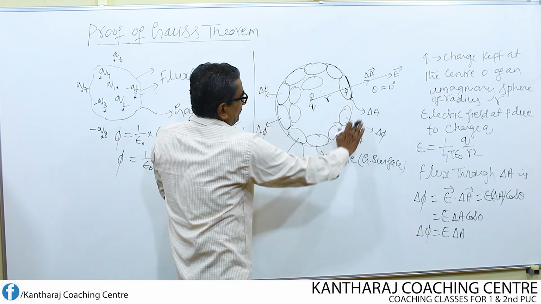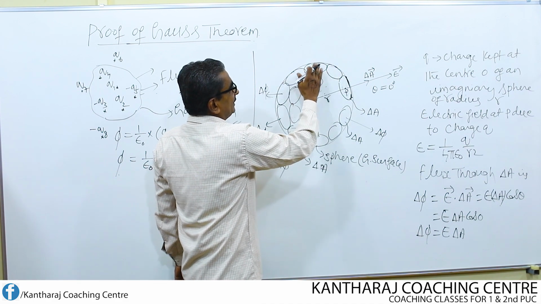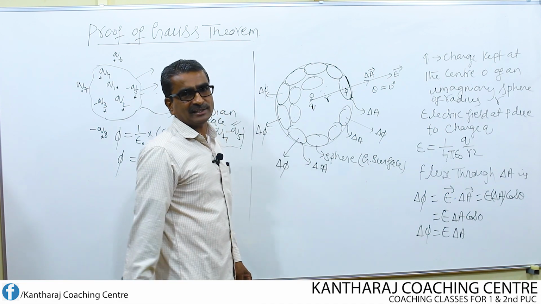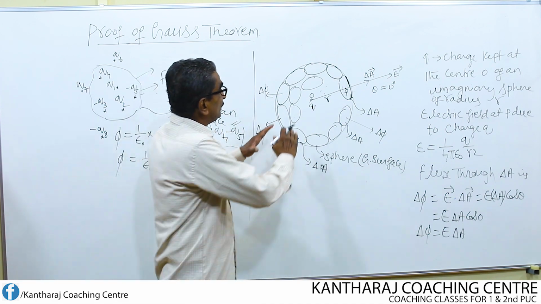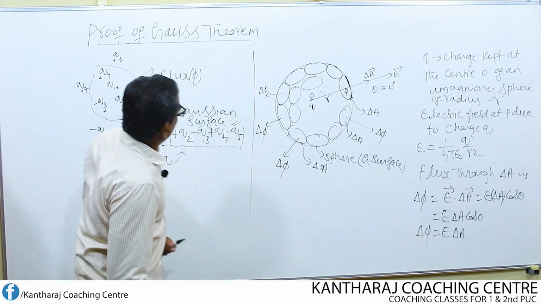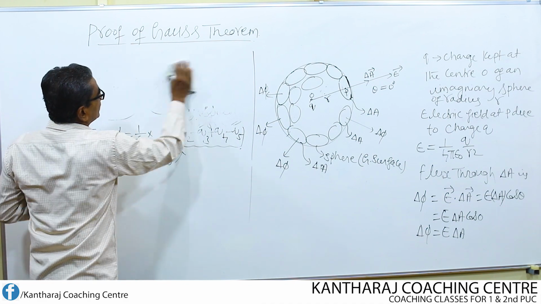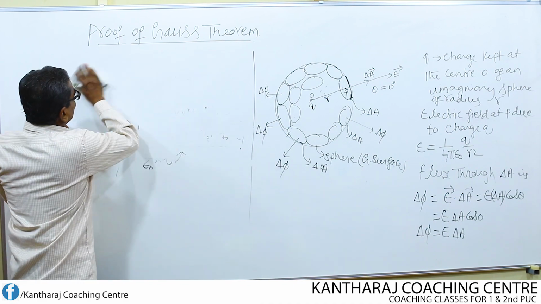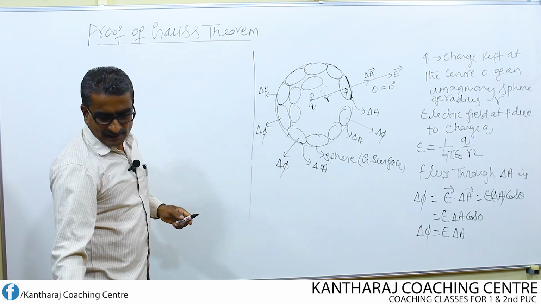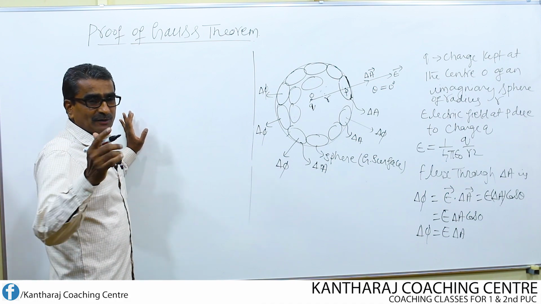Add up the flux coming out from this plus this, delta phi, and go on adding. That is going to give us the total flux coming out from the entire Gaussian surface. Why do we need the total flux? Because in order to apply Gauss theorem, we need to find the total flux.